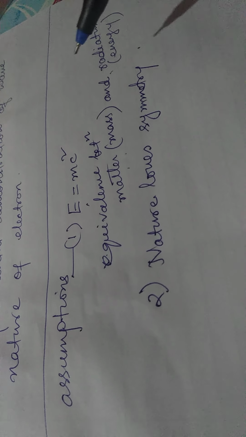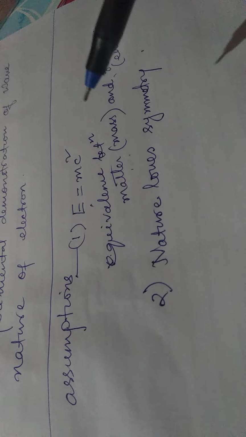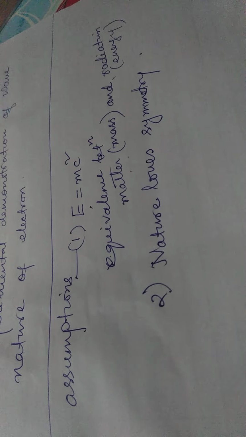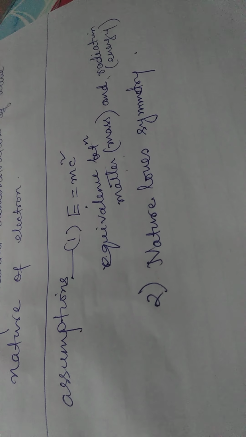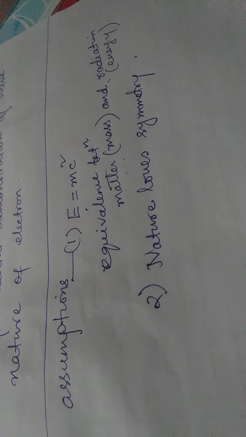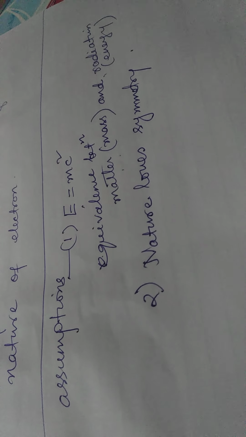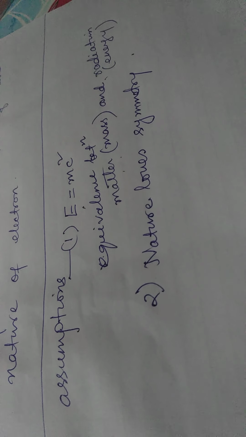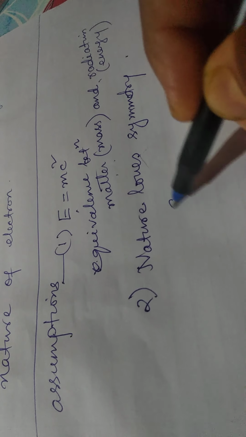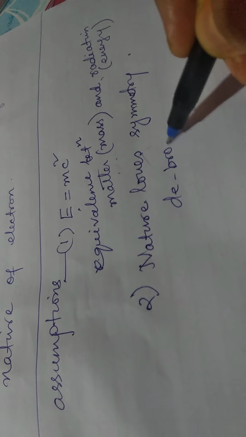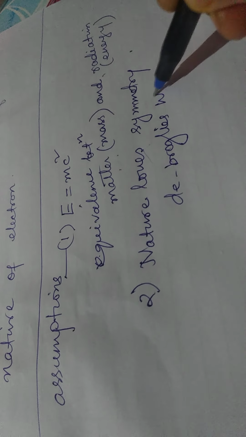So electrons, protons, neutrons should not only behave like mass points, but they should also exhibit wave nature. The wave associated with these particles was called de Broglie wave. Okay, this is the second assumption.